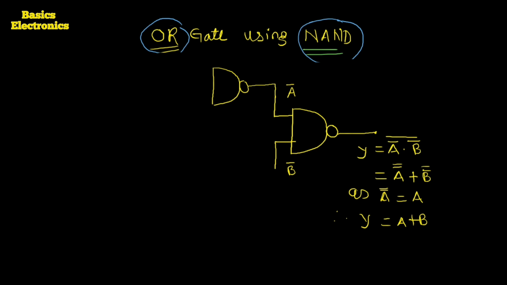Okay, so the two inputs are here. These two inputs I am going to short, and here we apply the common input. That common input is the A input. So here is the A input, and the output of this is the A complement.